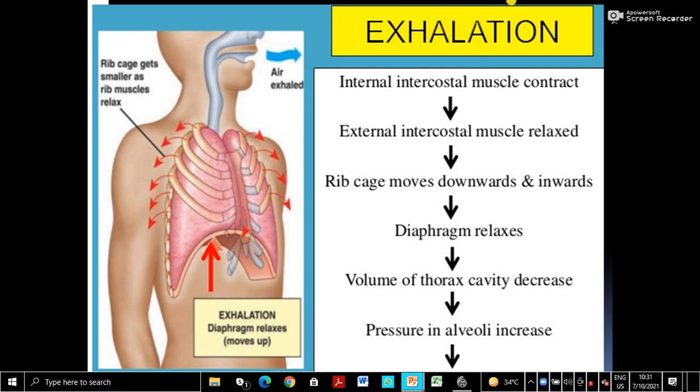And exhalation, how does it happen? Internal intercostal muscles contract, external intercostal muscles relax, and the rib cage moves downwards and inwards, that is, comes to its original position. See this one. And the diaphragm relaxes, so the diaphragm comes to its original position. The volume of the thoracic cavity decreases, pressure in the alveoli increases, so it pushes out the air. So this is exhalation. This is a schematic diagram of exhalation or expiration, you can write here.